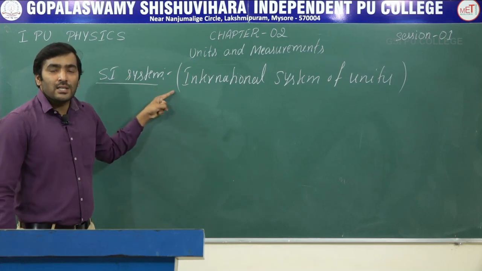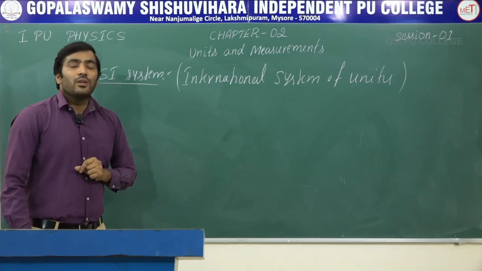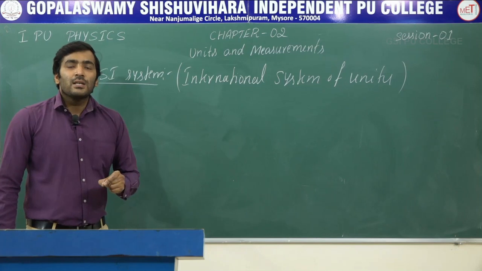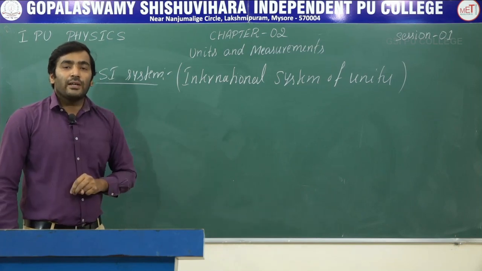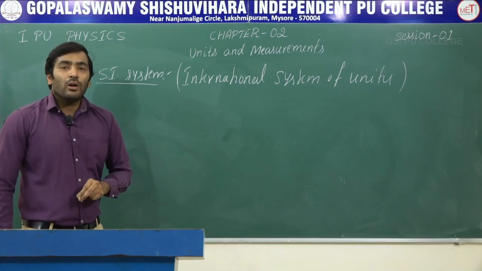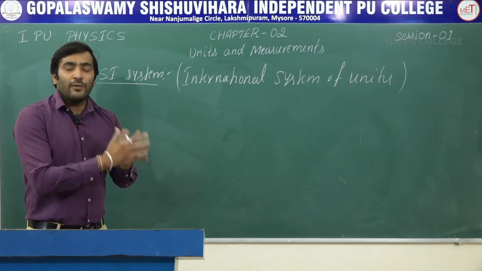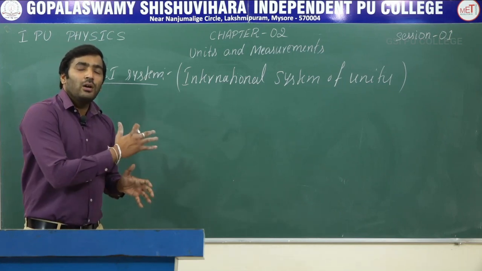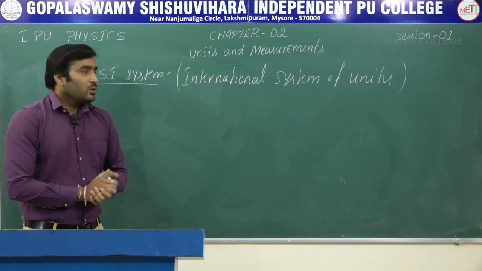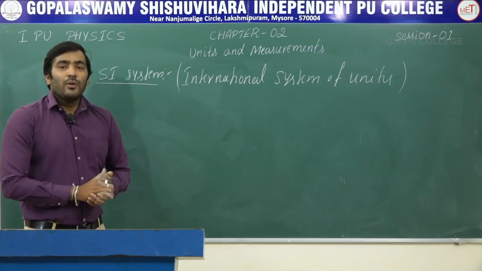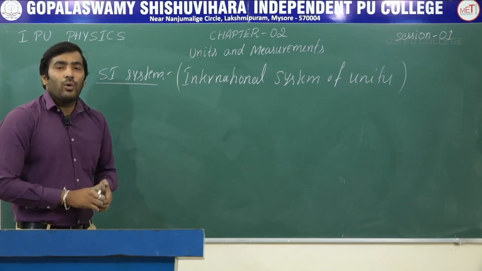So they have adopted this system which is internationally accepted, called International System of Units, abbreviated as SI system. In SI system there are 7 fundamental quantities and 2 supplementary quantities. We are going to write what are the units for those 7 fundamental quantities and also for the 2 supplementary quantities. That we will take up in the next class. Before ending the class, let me tell you one more topic.